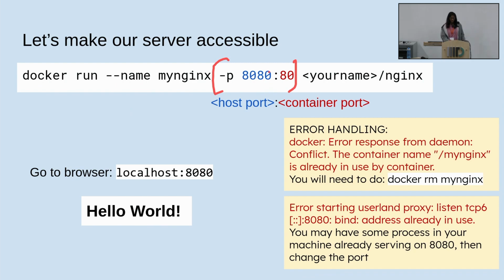And -p 8080 is the host port, and 80 is the container port. You can give any port you want on the host side. The container port has to be 80 so that you can refer to it. If you have been running containers with these custom names, you'll be getting a lot of error conflicts. So you will have to rm and kill the containers with the same name before you start another container with the same name. Or you can just leave it and it will keep creating different containers with different names.